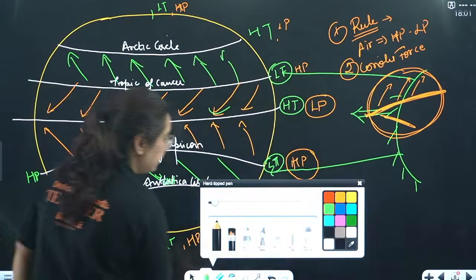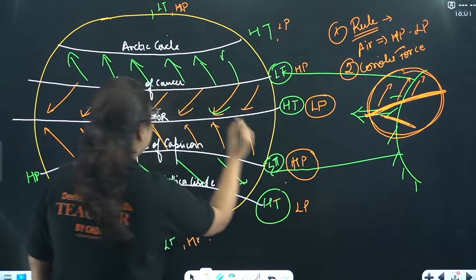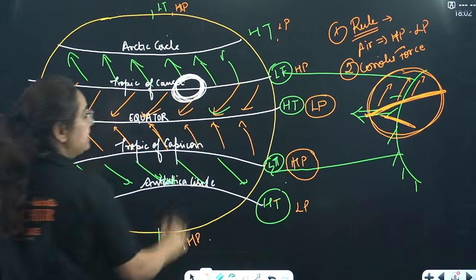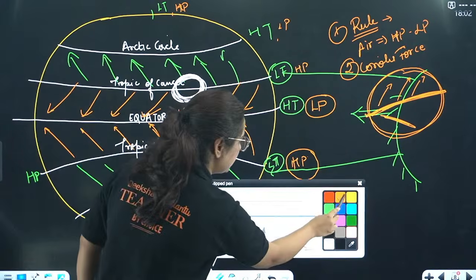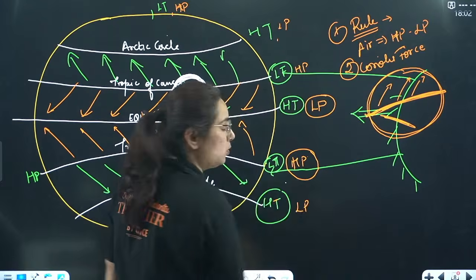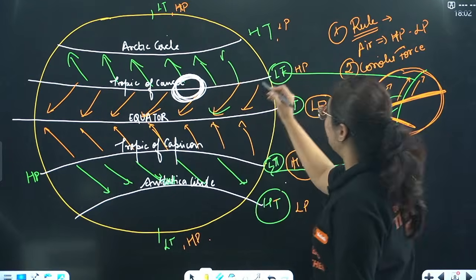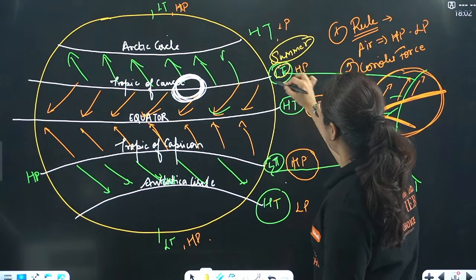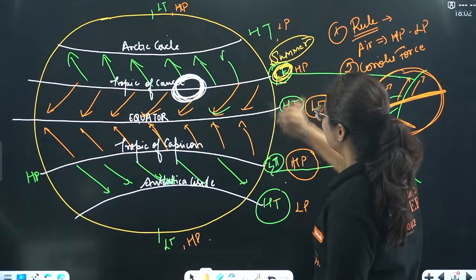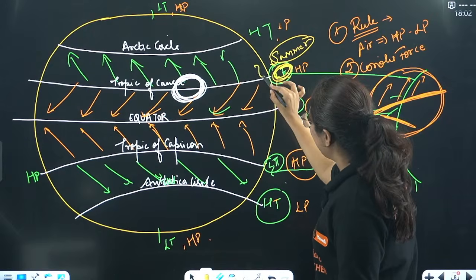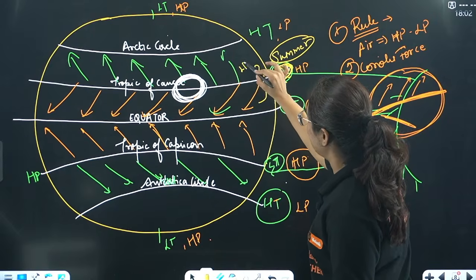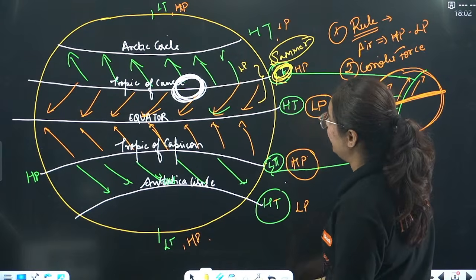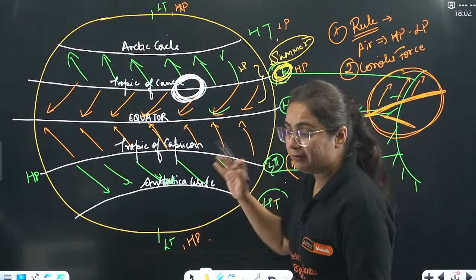This is why India lies somewhere here. Pay attention, this is very, very important for you to understand. When India lies somewhere here, during summer season, when the sun is overhead the Tropic of Cancer, this entire belt will become a low pressure belt and the wind movement will be like that.